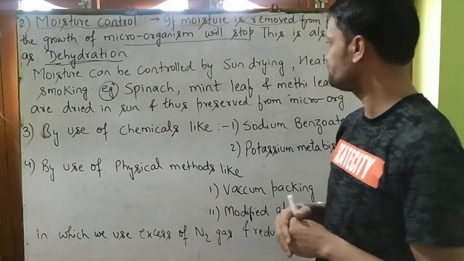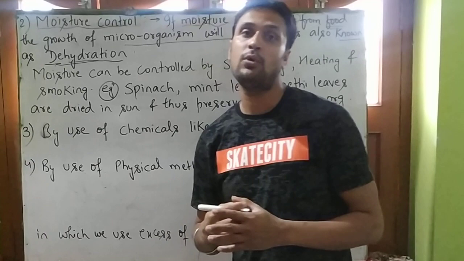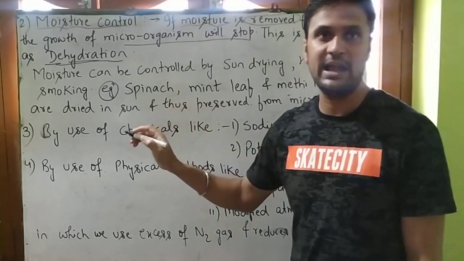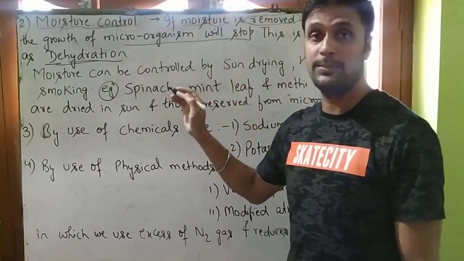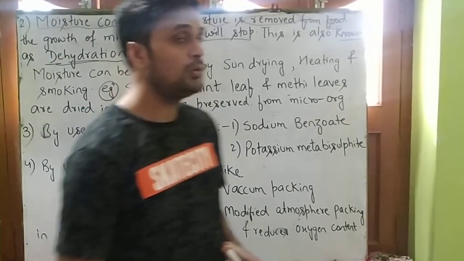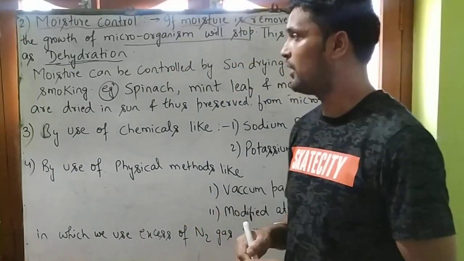So student, which type of food is preserved by moisture control? Moisture can be controlled by which steps, and which type of food can we preserve by moisture control?